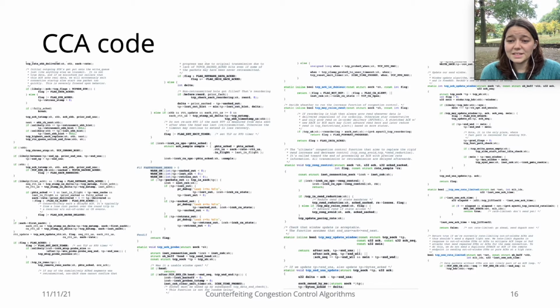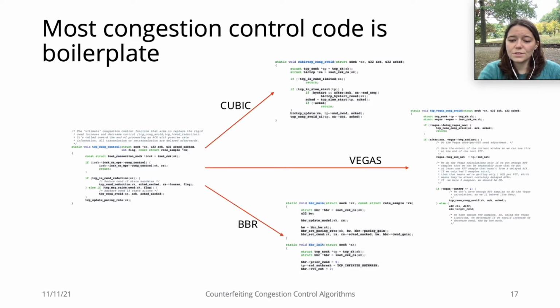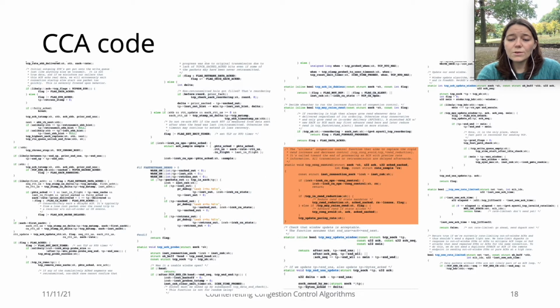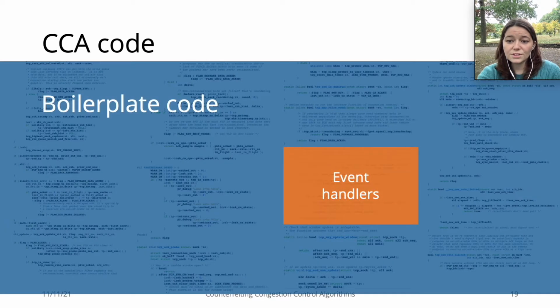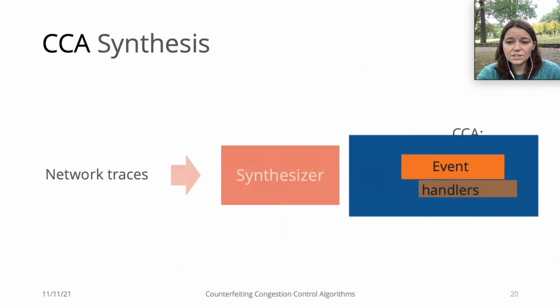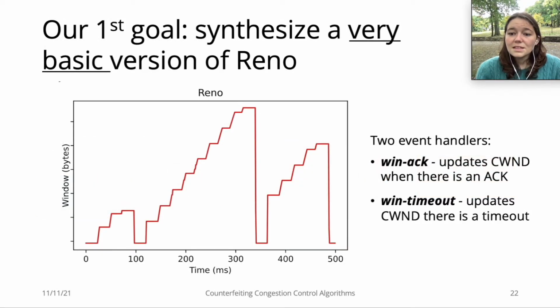The code that implements CCAs on the Linux kernel looks like this, which is a lot of code to synthesize. Fortunately, to define a new CCA, only a small portion of this code is re-implemented, so we focus our synthesis on this portion of the code, which we call event handlers, and the remaining boilerplate code stays fixed. So instead of synthesizing all the CCA code, we move the boilerplate code to the input side and synthesize only the event handlers. In this paper, we take the first step towards CCA synthesis.